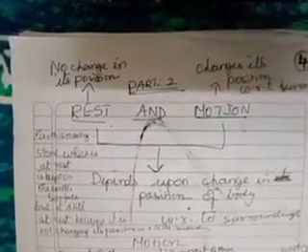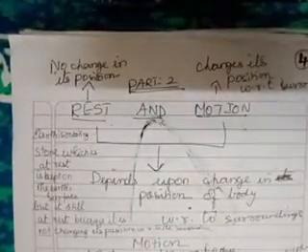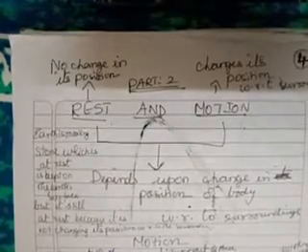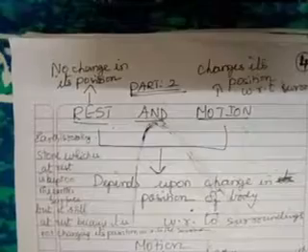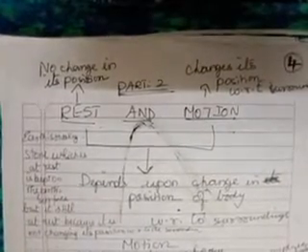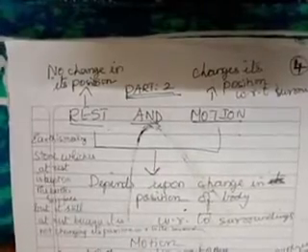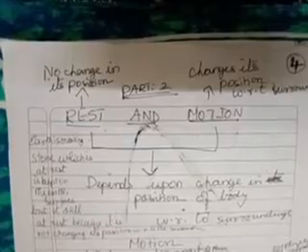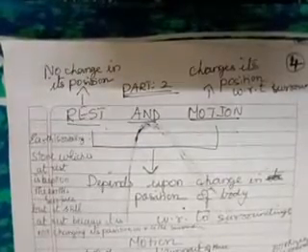Good morning, students. Today we are going to learn about rest and motion. In the previous class we finished scalar and vector quantities, understood the concept, and learned to differentiate between distance and displacement in a very elaborate manner. So today we are going to learn about rest and motion, which you are already aware of, but still we will go into a deeper sense.